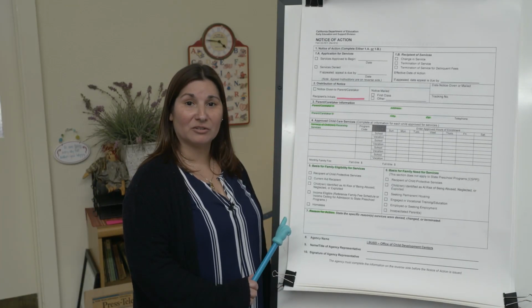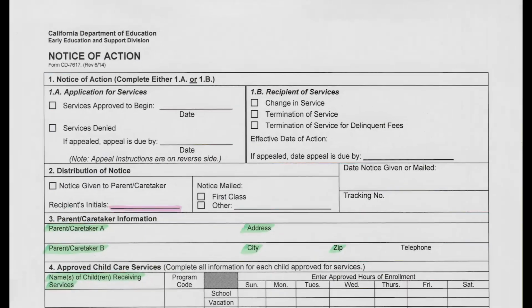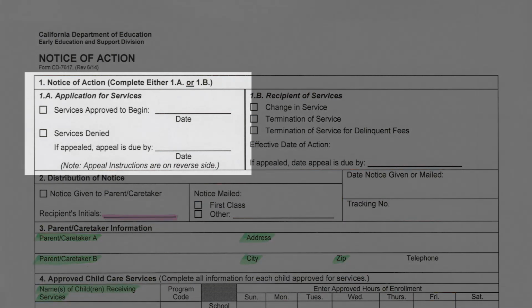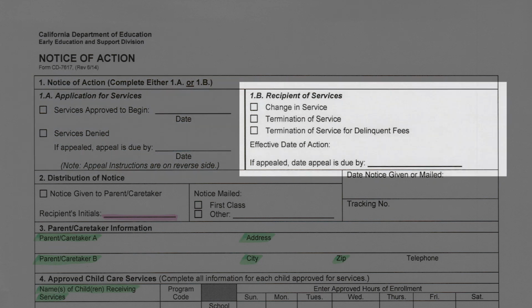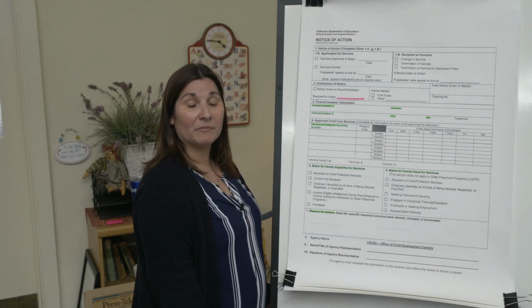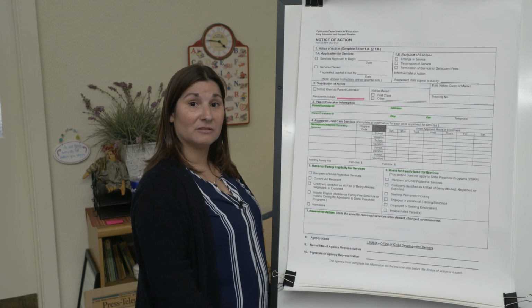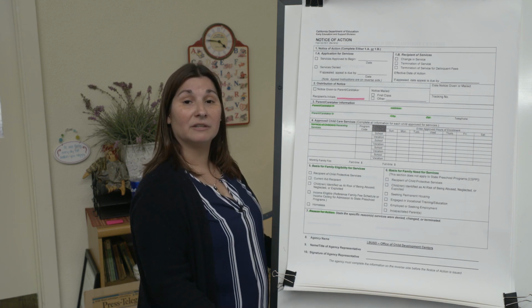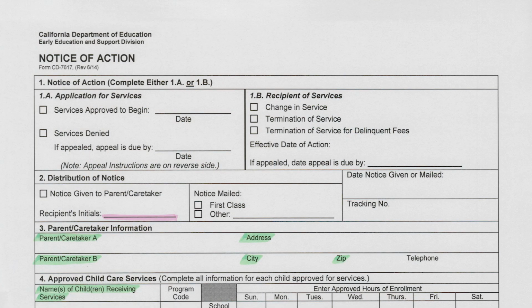This is your notice of action confirming the enrollment of your child, and it will either say that your services have been approved, or if your child is already attending and your child is being disenrolled or recertified, the information will be here. So if your child has never been in the program before, and this is their first day of services that they're going to be receiving, or they've left and are returning, the information will be here. So your first day of services will be documented in this box.